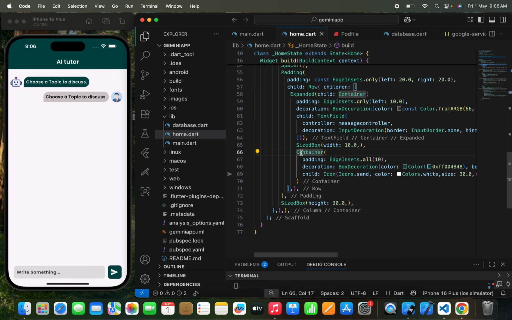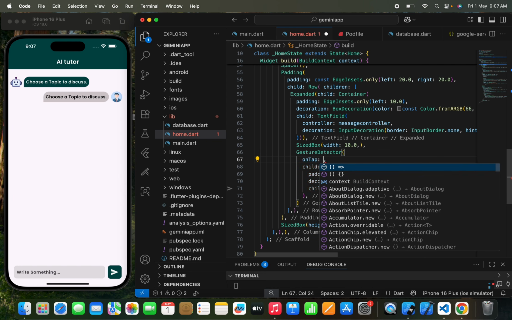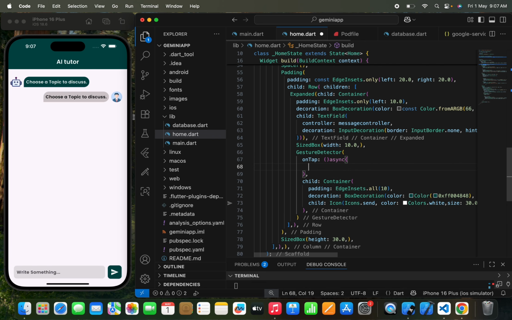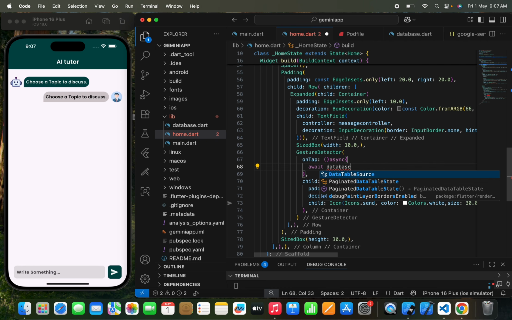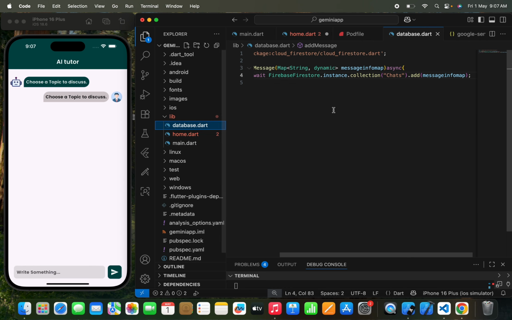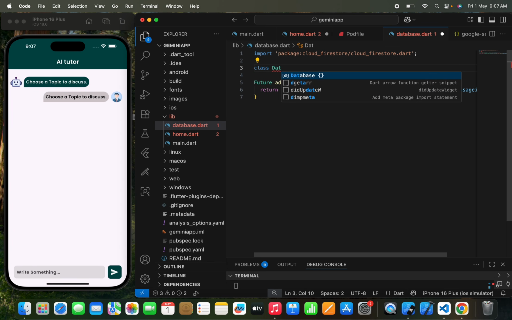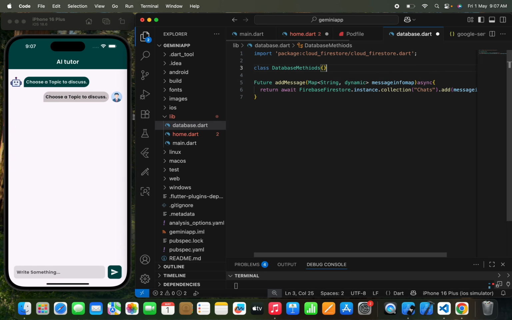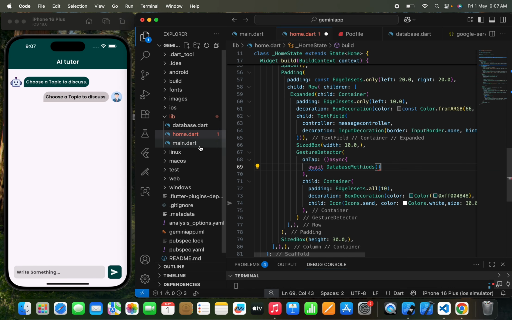So here I need to wrap this container with a gesture detector, and in the onTap method first I need to write async, and then await database methods. Okay, we haven't passed a class, sorry for that. So let's write a class which will be database methods. Inside this class I'm going to pass the function so that I can call the class name and that function name, right? We forgot the class name, which is very important. So let's write database methods.